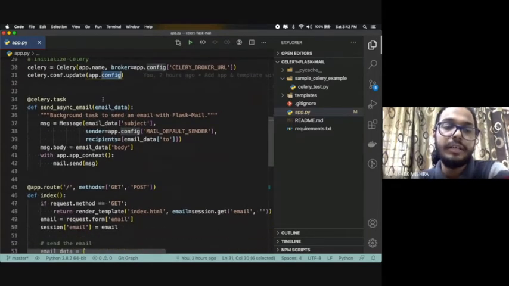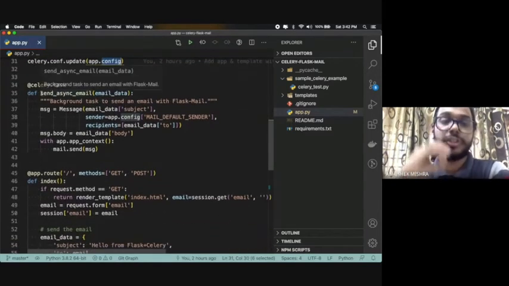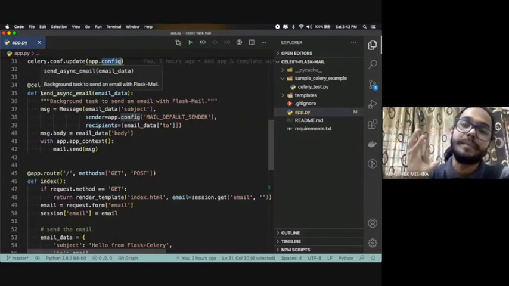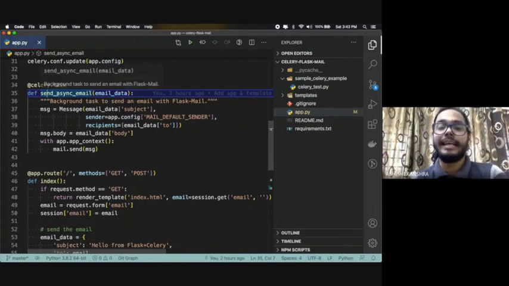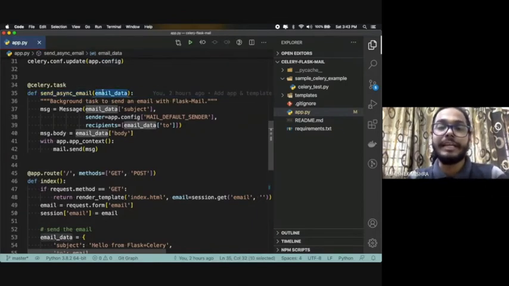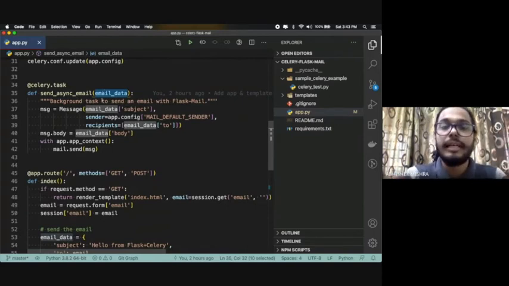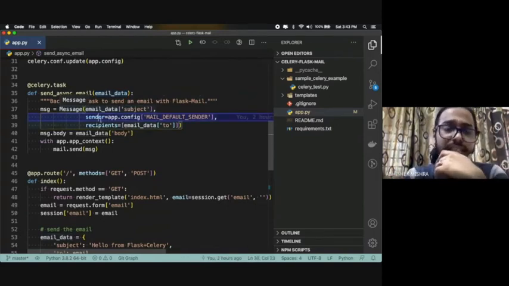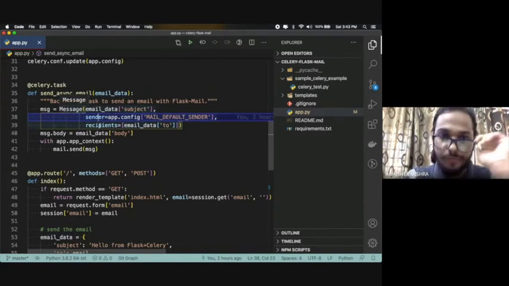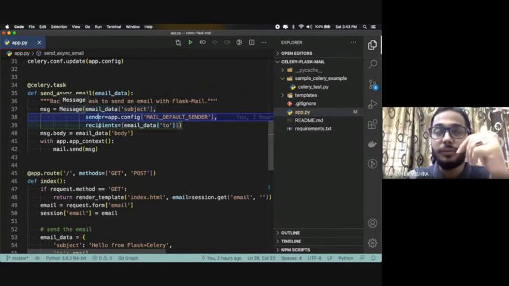Now here I have one function which is responsible for sending an email asynchronously. Okay, so I have named the function send async email. You get the email data. Email data is nothing but whatever email ID you want to get from the user, the sender email ID from the config, and then the recipient from the user input.